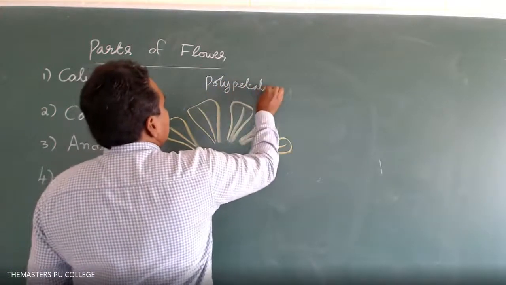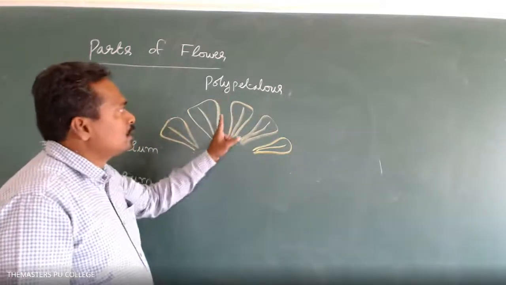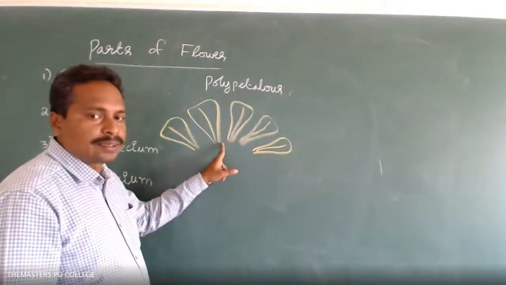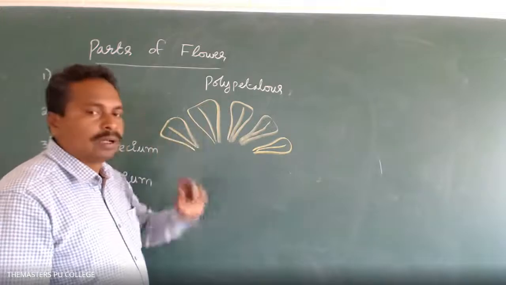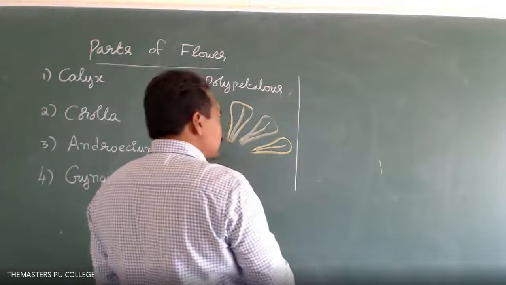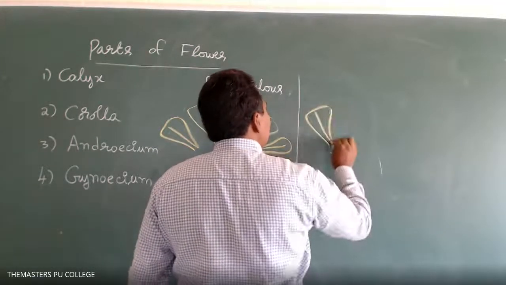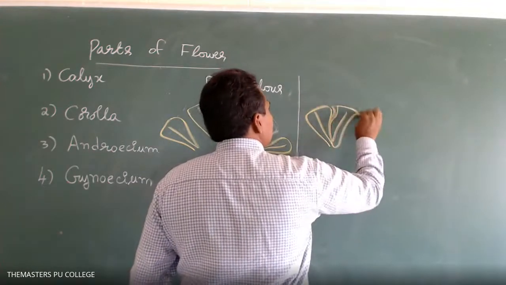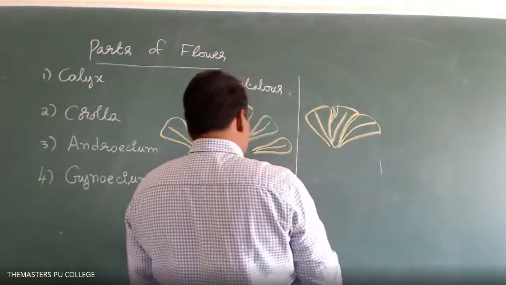Polypetalous. Poly means free, petalous means petals. In some plants' flowers, petals are free, not attached with each other. That is called polypetalous. Whereas in some of the plant species, the petals are fused with each other. If the petals are fused with each other, that is called gamopetalous.